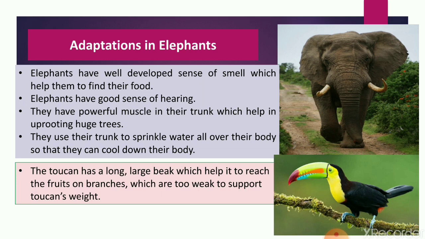Next one is toucan. So toucan is a bird whose weight is somewhat heavier, so it cannot sit on the weak branches where fruits are present, so they have very long and large beak which helps it to reach the fruits on the branches. It cannot sit because of its weight.